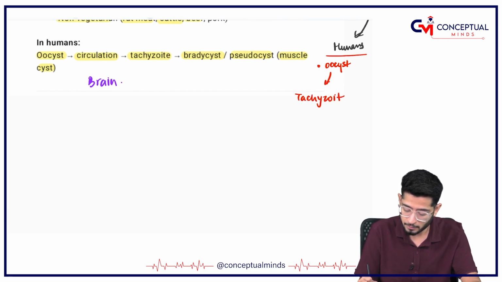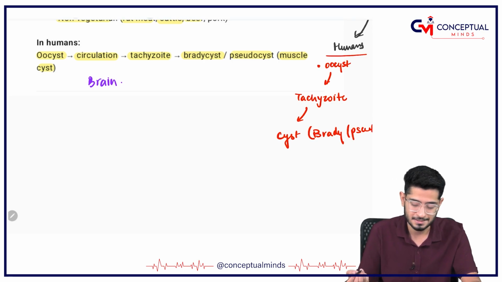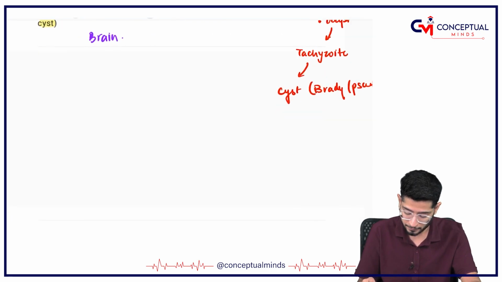So oocyst is going to develop into what? Tachyzoite, and from the tachyzoite it is going to get converted into cyst. What two cysts? Either the bradycyst is going to be there or the pseudocyst is going to be there, right? That is called the tissue cyst, right? So this you have to remember.